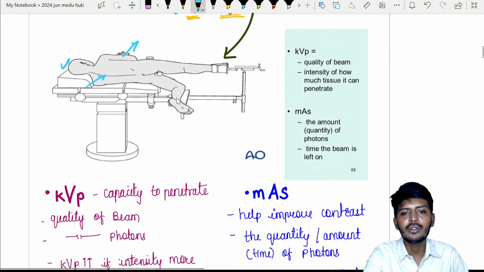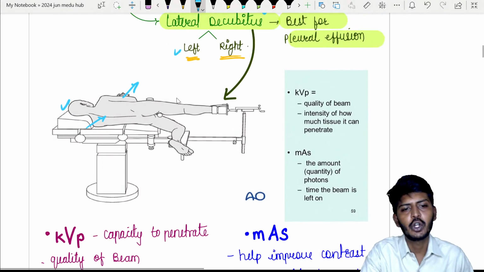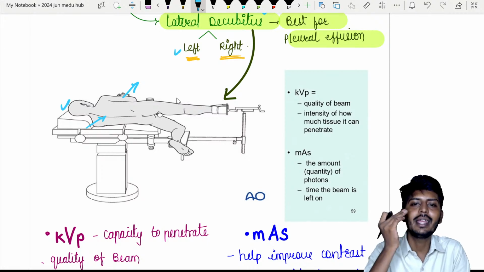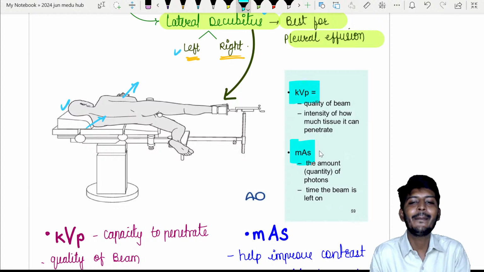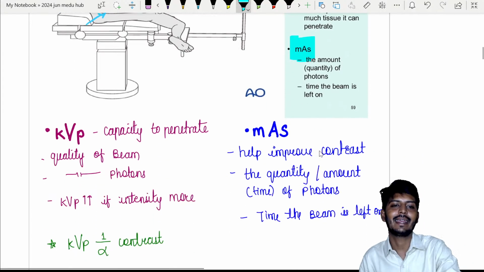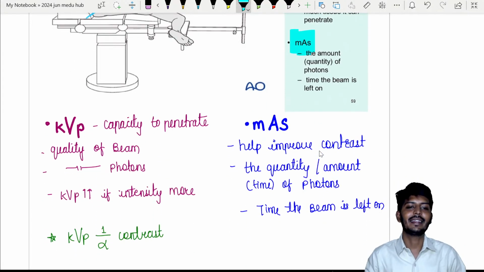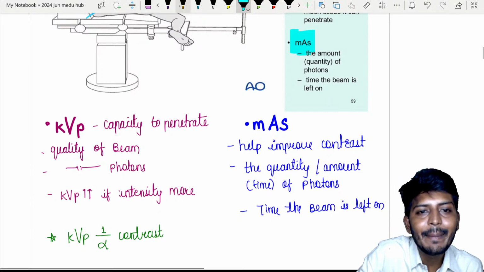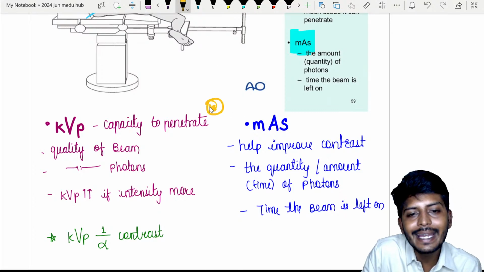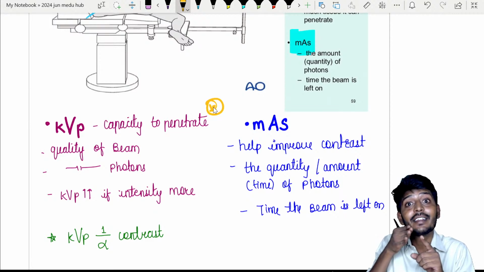Okay, I want you to understand there are two parameters we look at. One is, my dear students, KVP, and one more is called MAS. What are these two parameters which are available for our X-ray? We can actually improve the image by altering this KVP and MAS. So what exactly? KVP shows the ability of X-rays to penetrate.